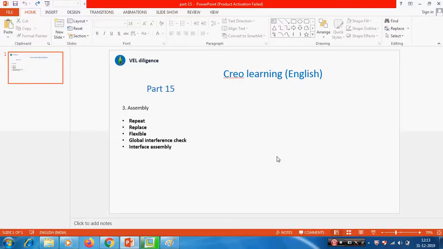Hi, in part 15 we are going to see these options: repeat, replace, how to create the flexible component, how to check the interference between the assembled components, and the interface assembly. These things we will see one by one in Creo.